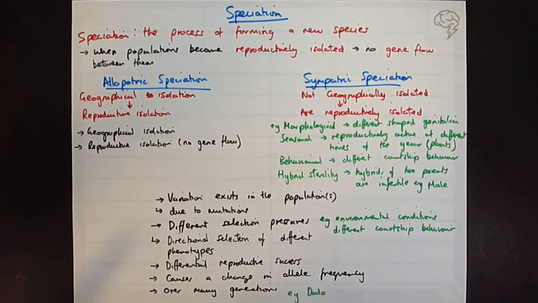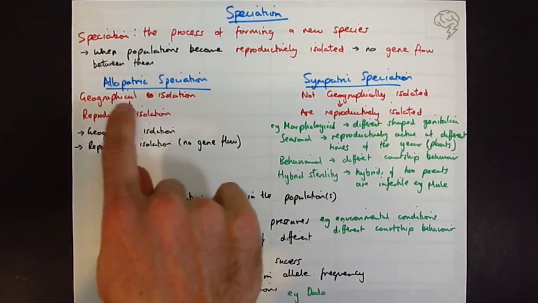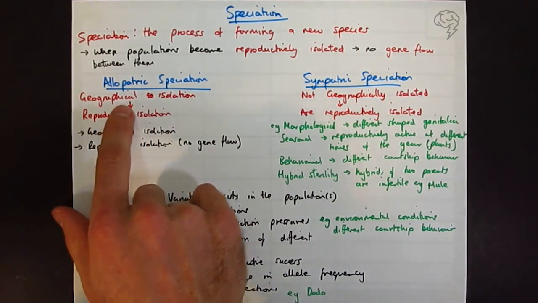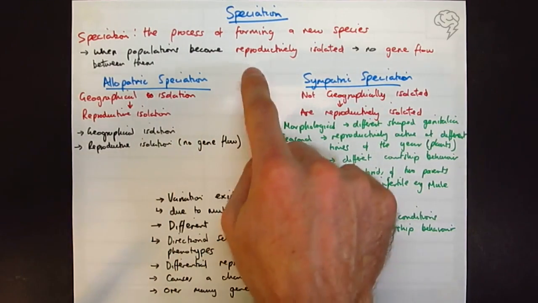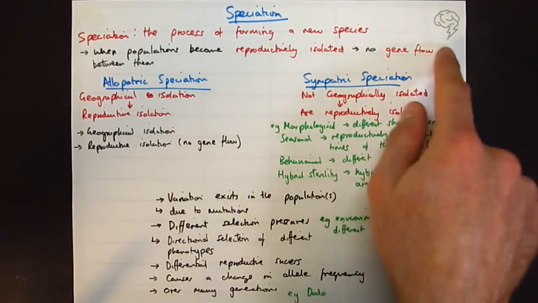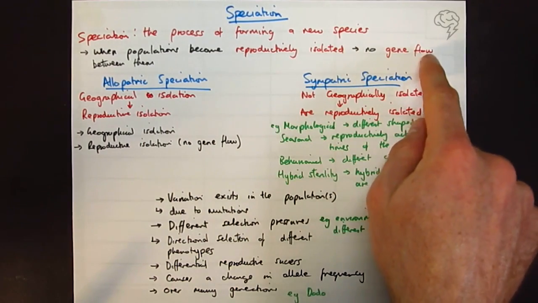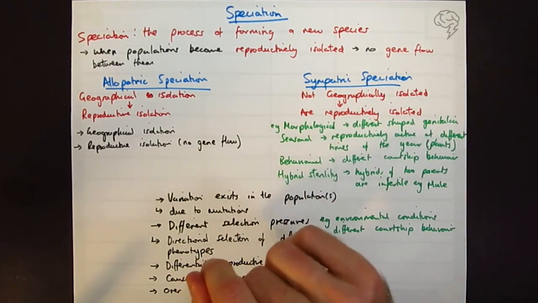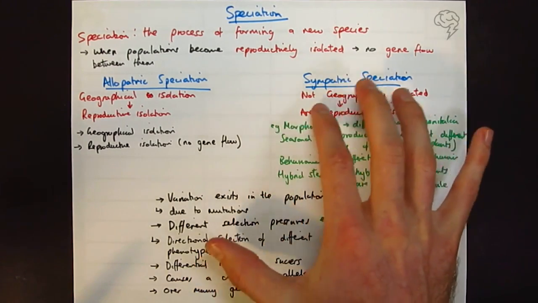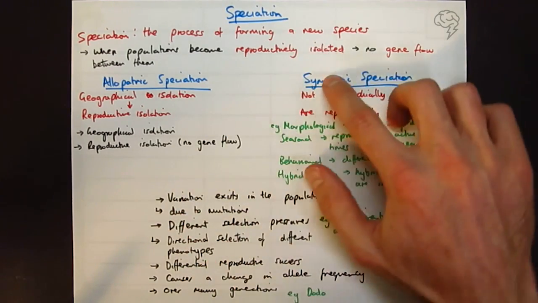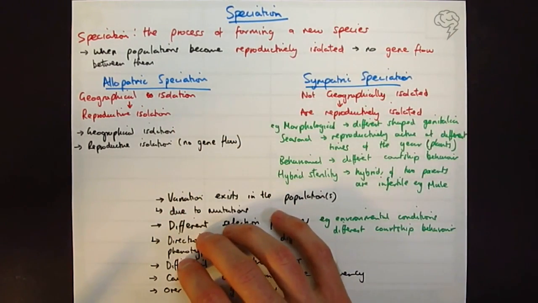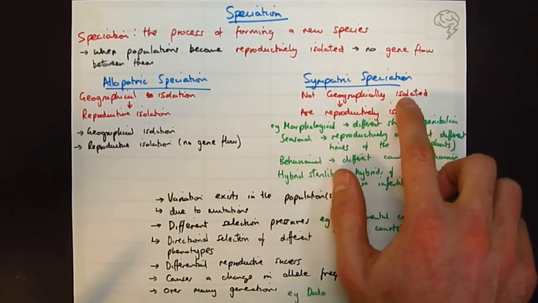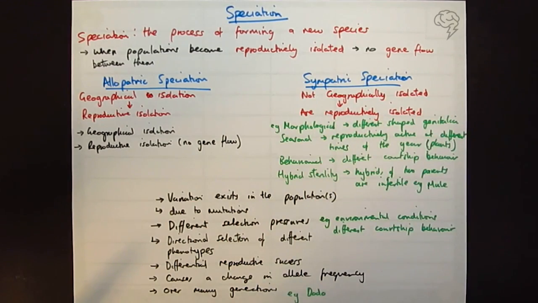Okay, so what do we need to know about speciation? Two types. Allopatric, which is involved in speciation where the two populations are geographically isolated. All speciation is going to take place when populations are reproductively isolated, meaning there's no gene flow between the individuals. Sympatric is a bit like, this makes sense to me, I can't think why. Like, if something is, sim is like on top of each other. So synchronous, it has to be together. So if they're together, then they're not geographically isolated, but they are reproductively isolated.